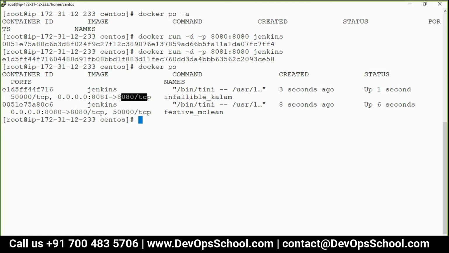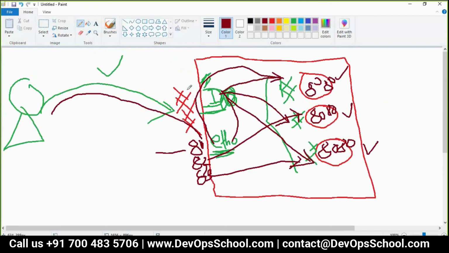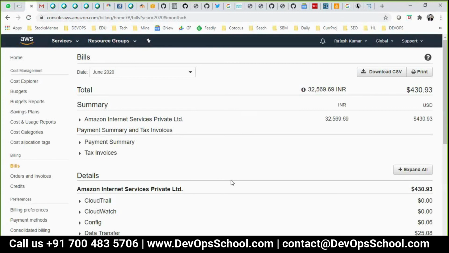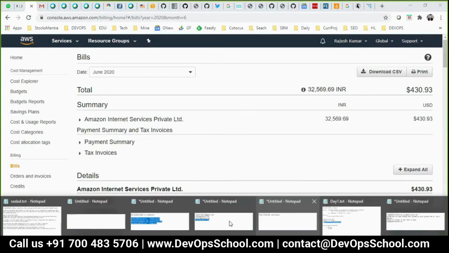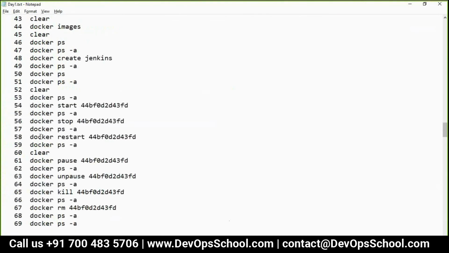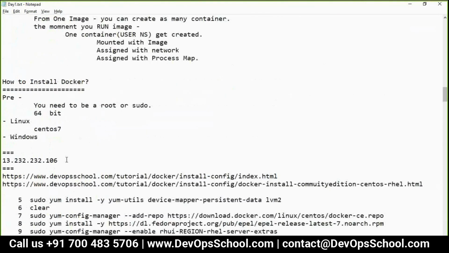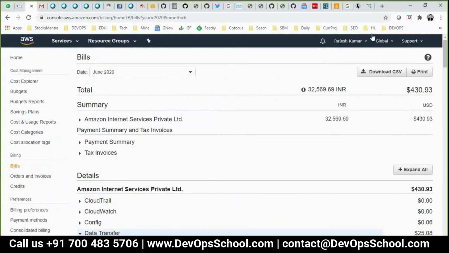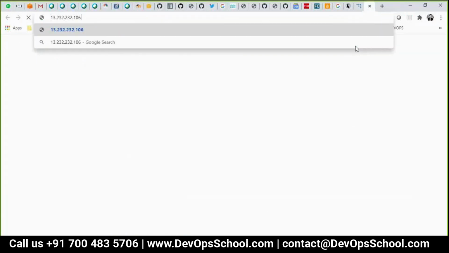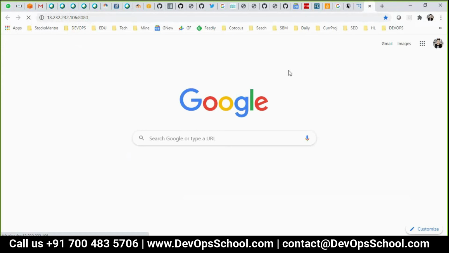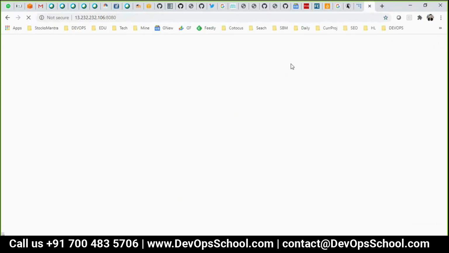Now remember, you have to use the node IP address because you can only reach the node IP address. So I have an IP address here, 8080 for one container and 8081 for another container.